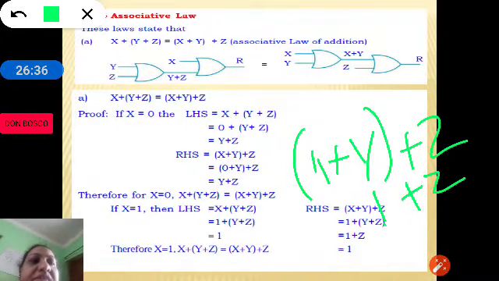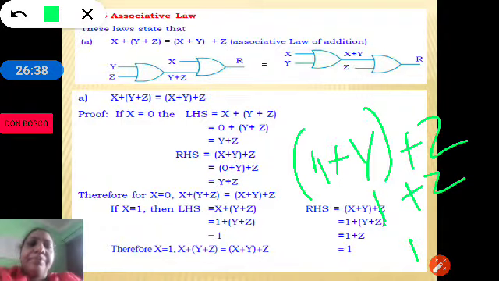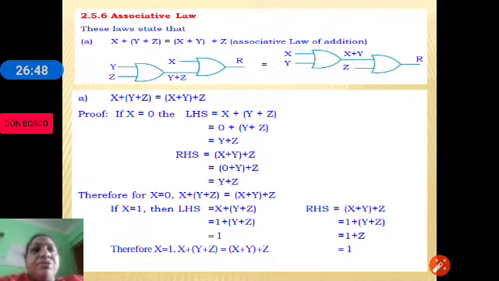Again 1 plus z is 1. So there is a mistake here in the textbook. So this is the way how we prove the associative law.